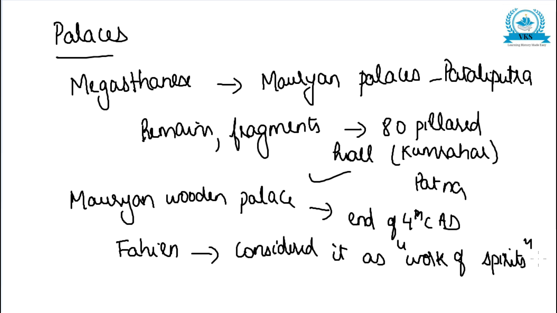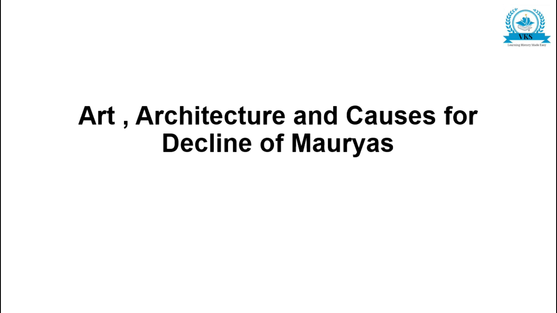So the Mauryan wooden palace must have survived at least till the end of 4th century. When Fahian visited India, he found it so astounding that he considered it the work of spirits. That much was the beauty of the palaces constructed during the Mauryan time. So let us just go through the points which we have studied till now.